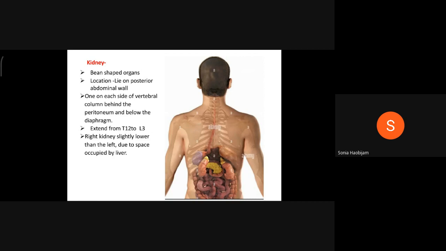So, due to space occupied by the liver, our right kidney is slightly lower than the left kidney, right? Due to space occupied by the liver, the right kidney is slightly lower than the left kidney. You can see in the picture too, right?